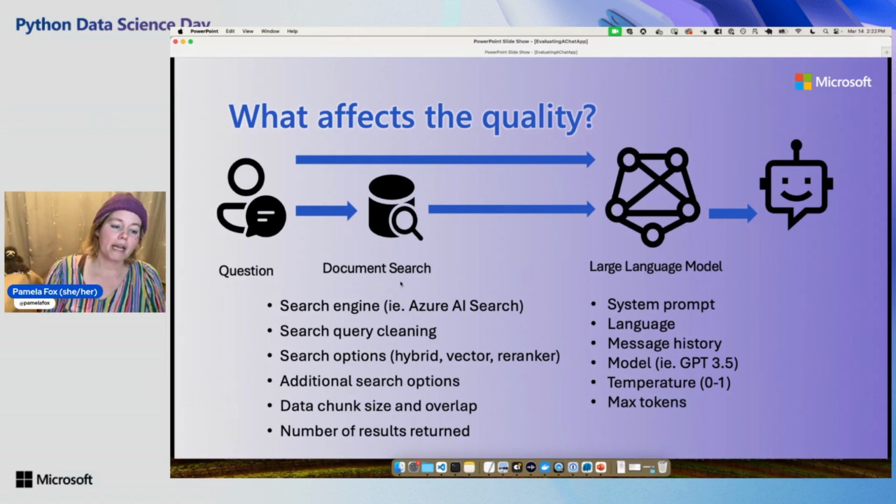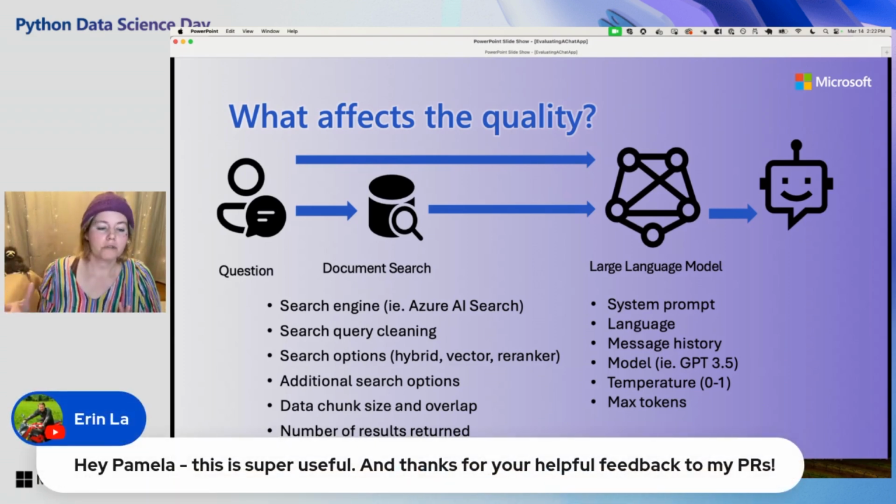And then if you're doing RAG and you're searching a document database, well, then it matters what search engine you're using. Are you doing a hybrid search, a vector search, a simple text search? Are you cleaning up the user query before you send it in? How big are your chunks? When you take documents, you have to chunk them up before you put them in a database, because you can't send the whole huge novel to the large language model. You've got to chunk it up. So how big are your chunks? How much do they overlap with each other? How many search results do you get back? Just so many things that can affect the quality.